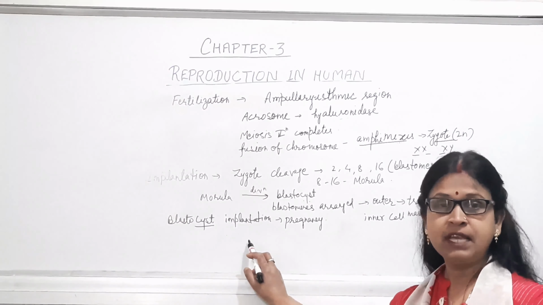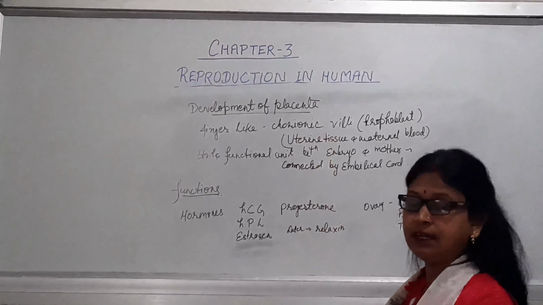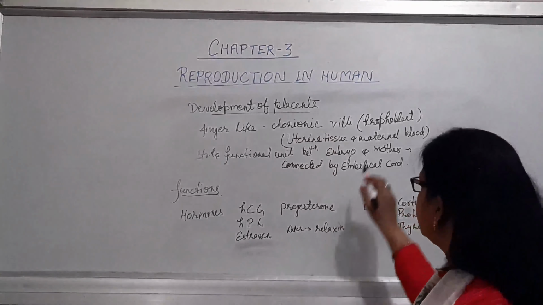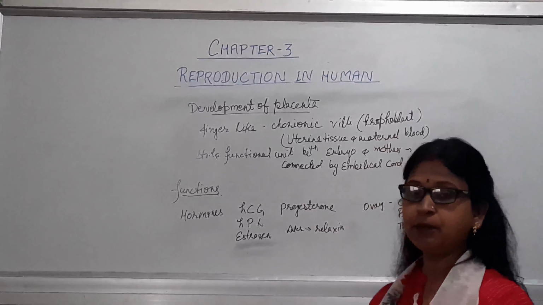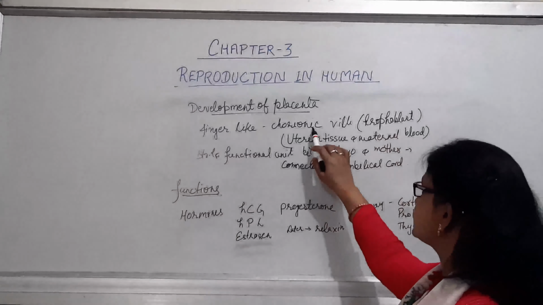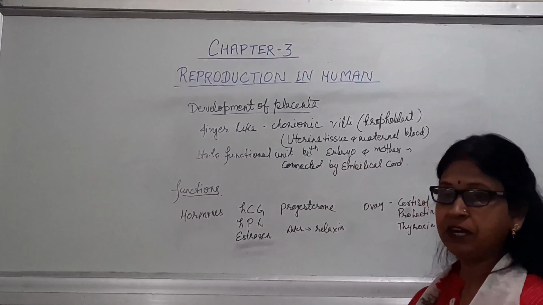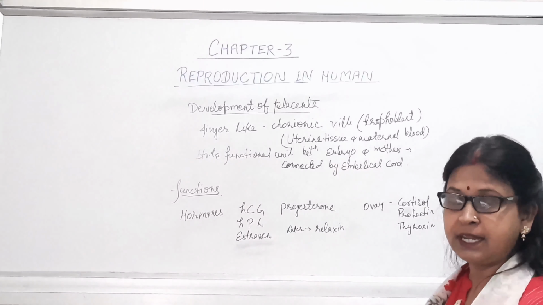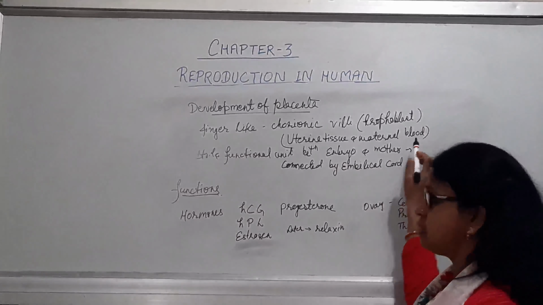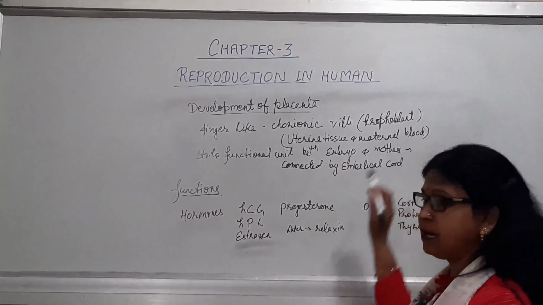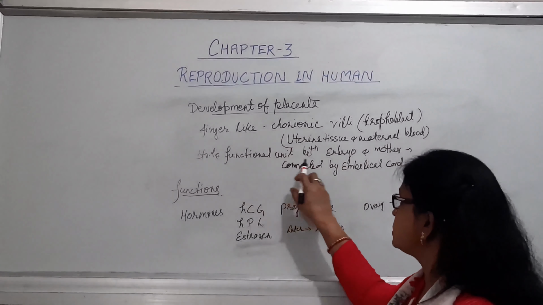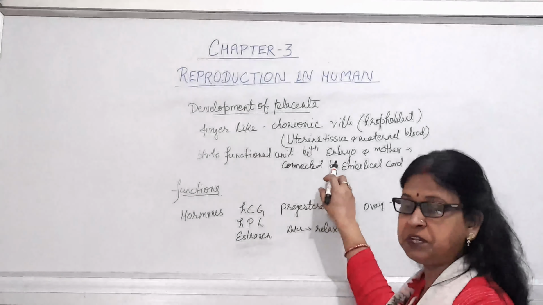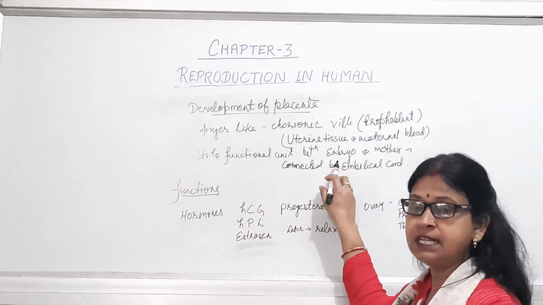After implantation, the development of the placenta will take place. For that, on the trophoblast region, finger-like projections will arise, and these are known as chorionic villi, which will be surrounded by the uterine tissue, that is, the endometrium wall, then the maternal blood, and in this way the fetus gets embedded. So here there is a connection between the fetus and the mother, a structural and functional unit established between the mother and the fetus, and that is known as the placenta.